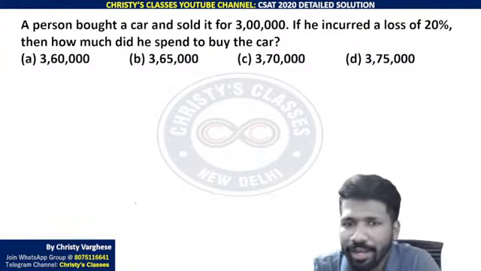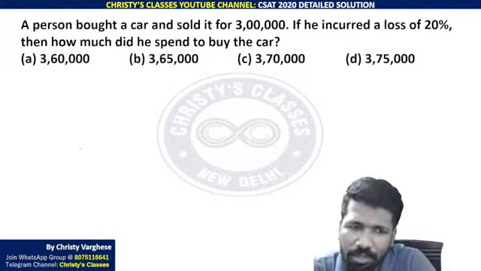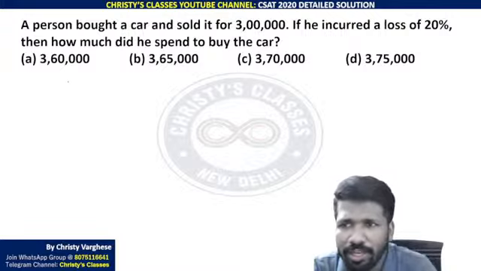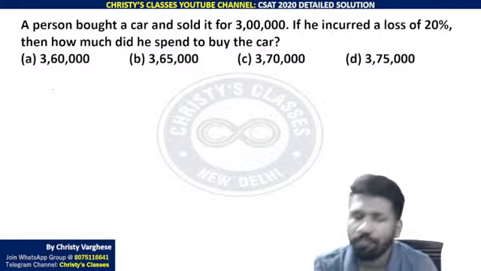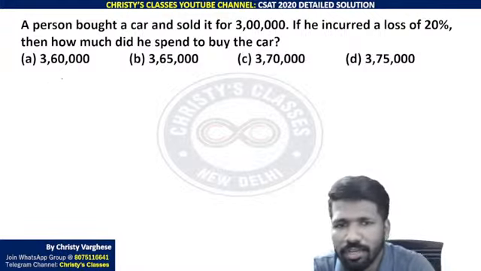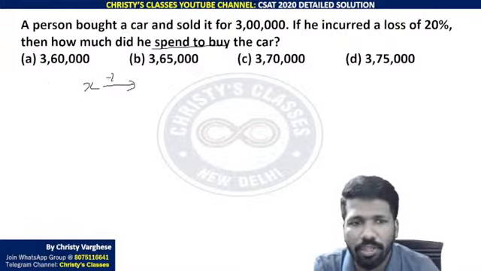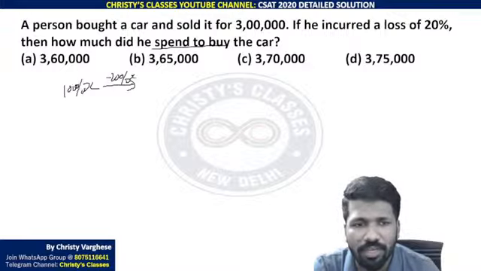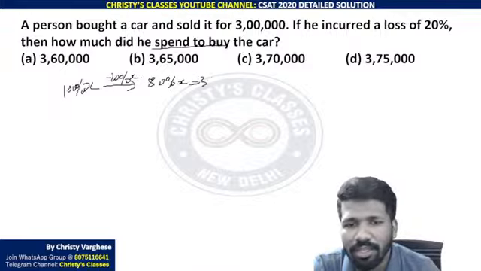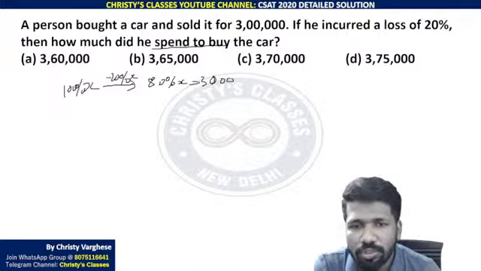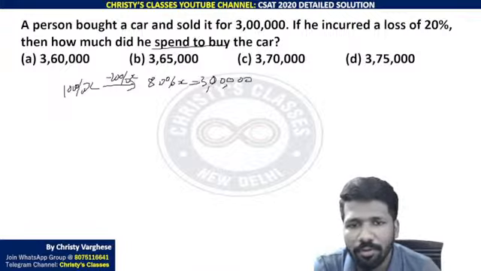Another way, if you don't want to take examples, you can do the direct method in a logical fashion instead of using a formula. How? Let the required unknown be X. On the required unknown, 20% is lost. That means on 100% of X, 20% of X is lost, meaning 80% of X is remaining. That remaining money is 3 lakh. So solving this also, you can find the value of X.